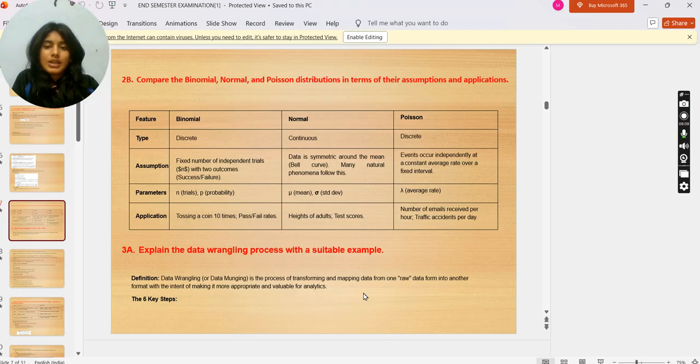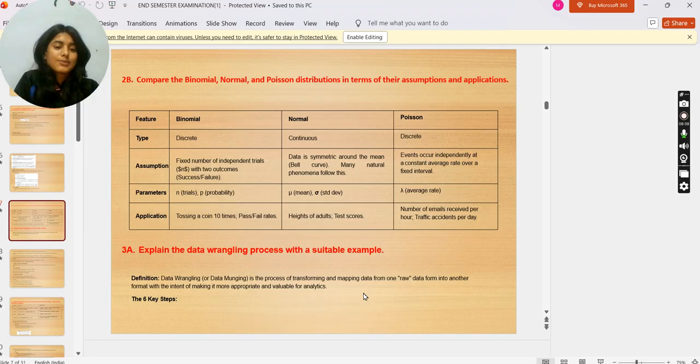Poisson assumption: events occur independently at a constant average rate over a fixed interval. Parameters: binomial has n trials and p probability; normal has mu, the mean, and sigma, the standard deviation; Poisson has lambda, the average rate. Application of binomial: tossing a coin 10 times, pass-fail rates. Normal: heights of adults, test scores. Poisson: number of emails received per hour, traffic accidents per day.